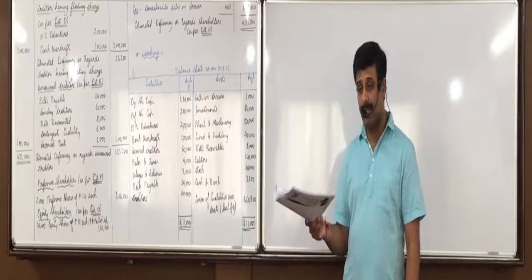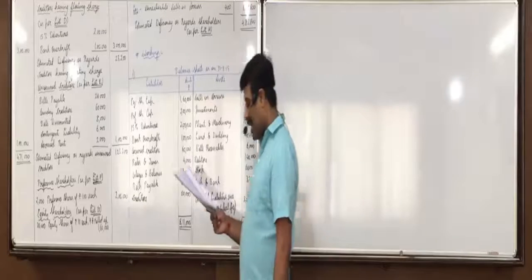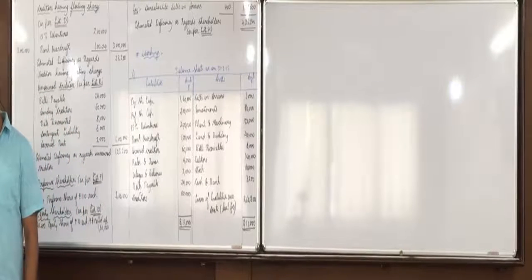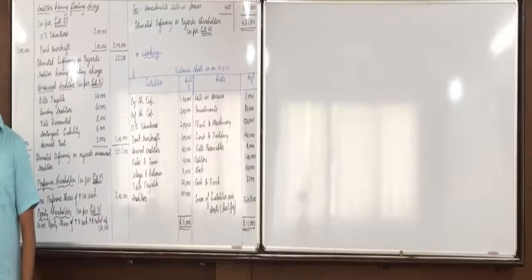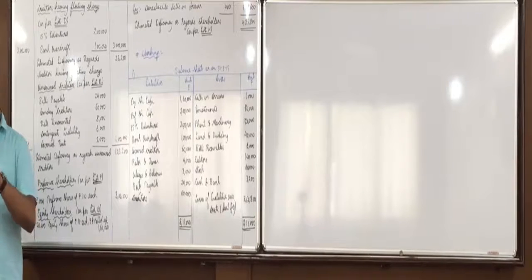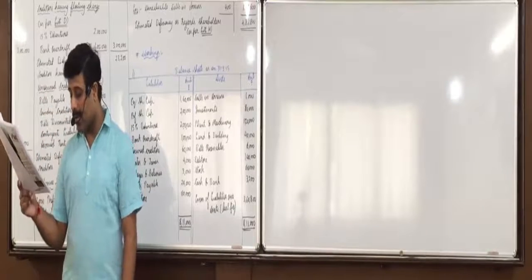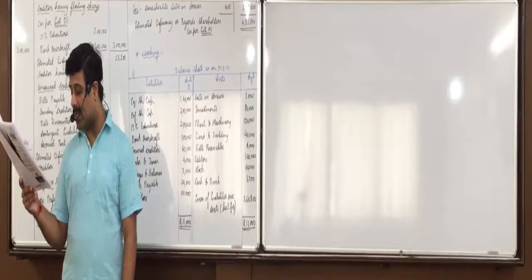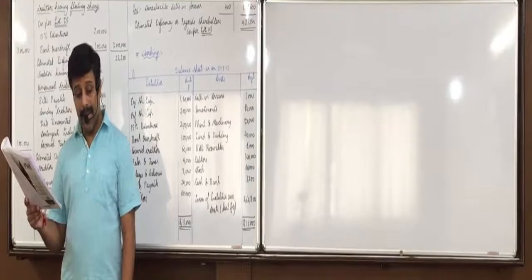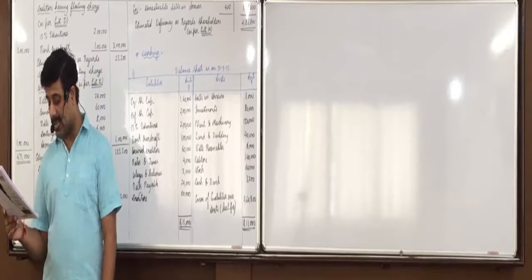Debentures, we have paid the full 2 lakhs. No deficiency or surplus. Bank overdraft, we have paid the full 1 lakh. Secured creditors, we have paid the full 60,000. Investment against 80,000, how much is realized? 60,000. So deficiency, mark it as D. But this D stands for deficiency. Don't get mixed up with that floating charge. Okay? Then plant and machinery, 120 and 80. Deficiency of 40,000. Land and building, 40,000 and 80,000. Surplus of 40,000. Mark it as S.